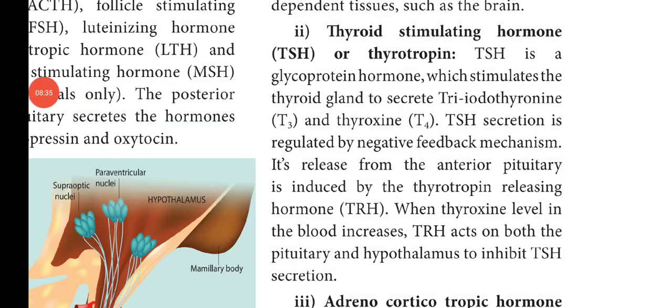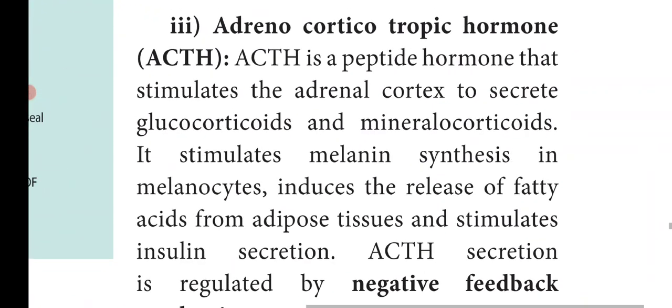So the main function of the thyroid stimulating hormone is to stimulate the thyroid gland to produce two hormones, namely triiodothyronine and thyroxine.